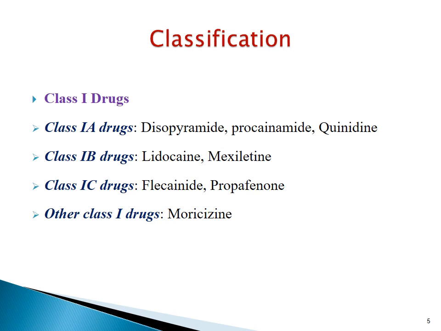So the antiarrhythmic drugs first class is class 1 drugs, also called as sodium channel blockers, as these drugs act by blocking sodium channels and thereby affecting the process of depolarization in action potential. The class is further subcategorized as class 1A drug, 1B, 1C and other class 1 drugs. Examples are as shown here.